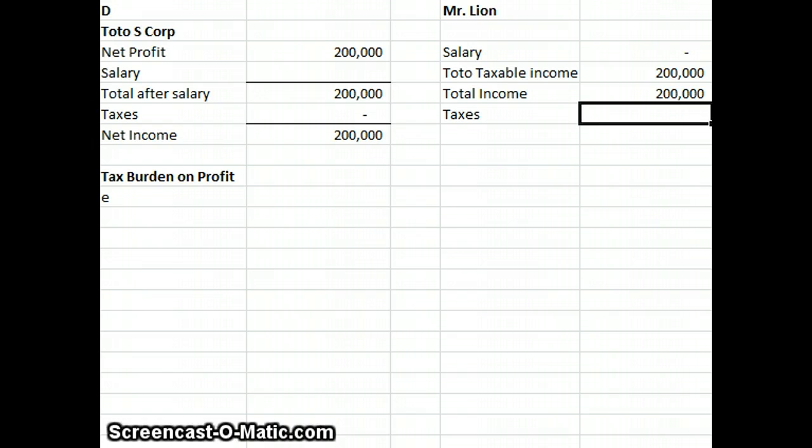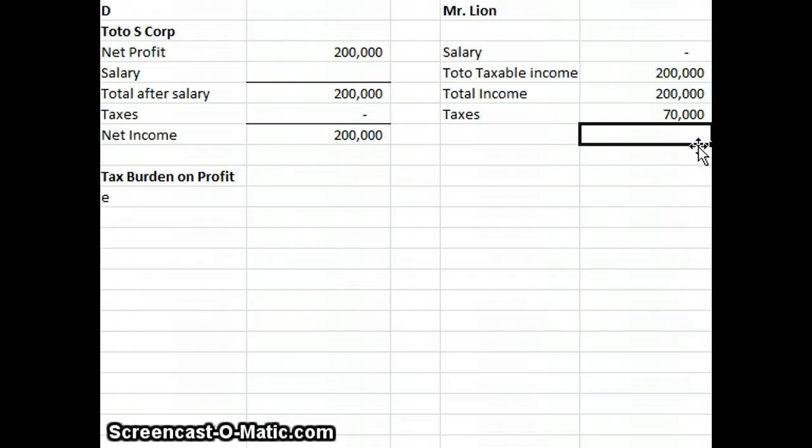Again, an S corporation is not taxed at the corporation level, it's taxed at the individual income tax level, so we're pulling that whole amount over. My individual rate is 35% times my profit of 200,000, so I still have a tax liability of $70,000, even though I took no cash distributions from the corporation.